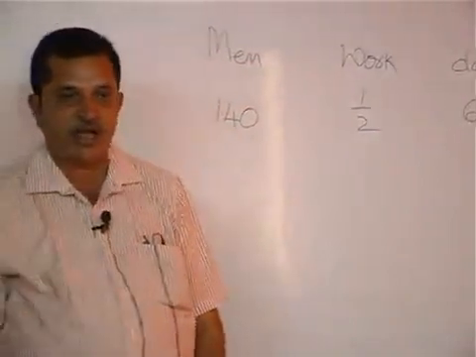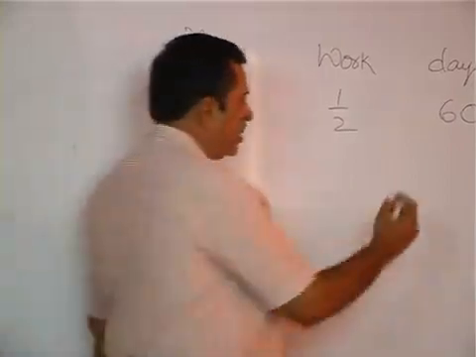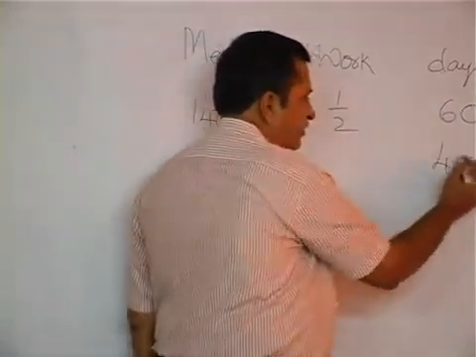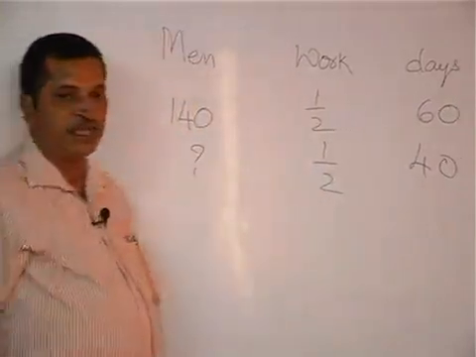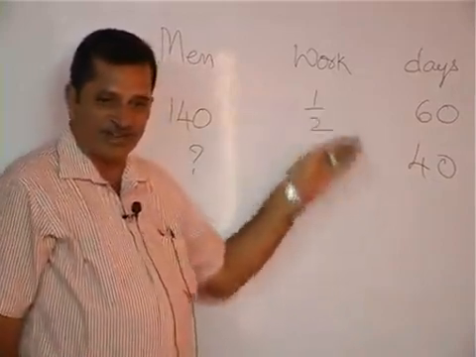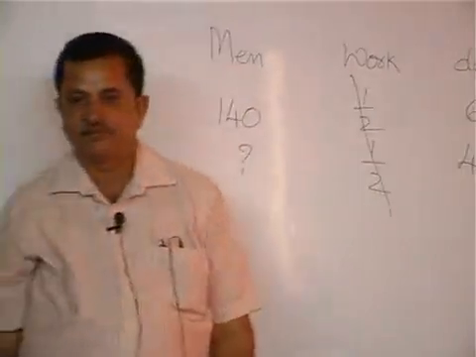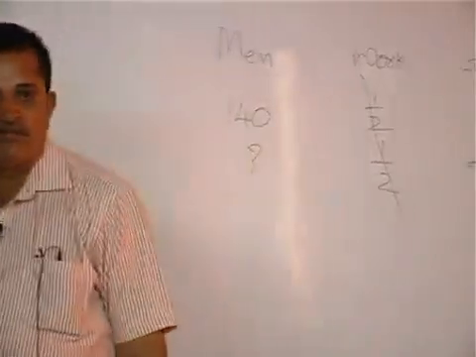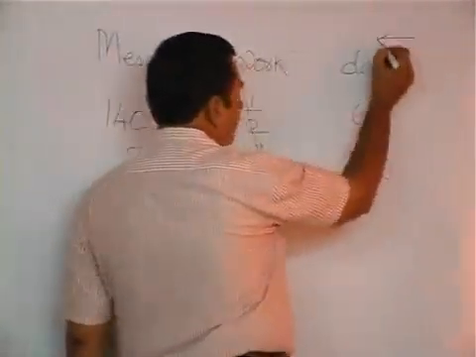As per the contract, how many more days are left? 40. How much work is left? Half work. How many men are required? See here, both are equal values, half and half. You cannot take more and less. When both are equal values, strike off here itself. Then the question mark is here. Read the problem from this side.